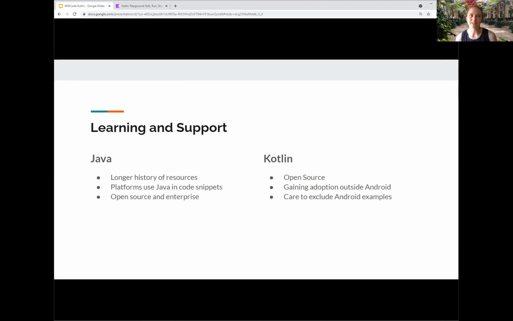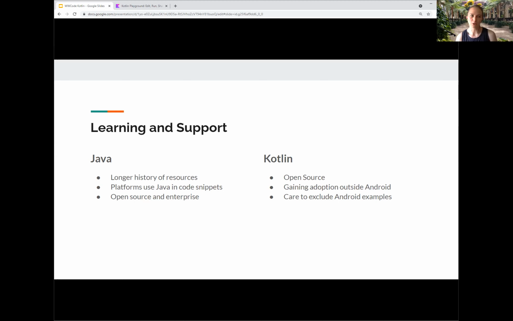Kotlin, on the other hand, is really strong in Android, and there's tons of Android examples. So when you Google, how do I do this in Kotlin, you have to be careful not to pick the Android example because Android has a different architecture, and you may not want to use your Android code in a different application. It is, as I mentioned, gaining adoption, but you're still going to have to look at this documentation for Kafka or AWS and think, how do I convert that into Kotlin? And you can actually write Java-like code in Kotlin, but then you're not writing idiomatic Kotlin code, and then it goes back to ease of use and how do I write Kotlin code in a Kotlin way.